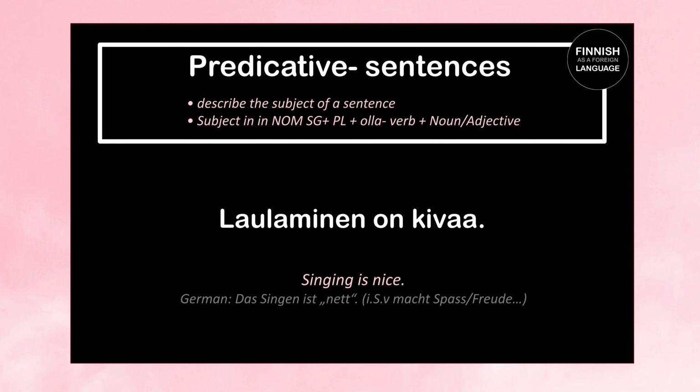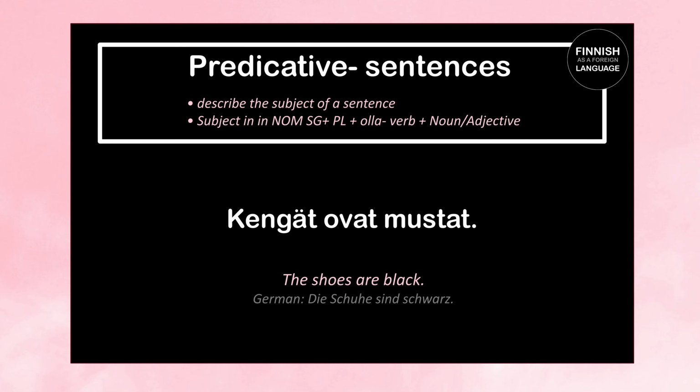Laulaminen on kivaa means singing is nice. So laulaminen here is describing an activity. In English we translate it as singing, and kiva here means nice. It's standing here in the partitive case because our subject is abstract. It's describing an activity.